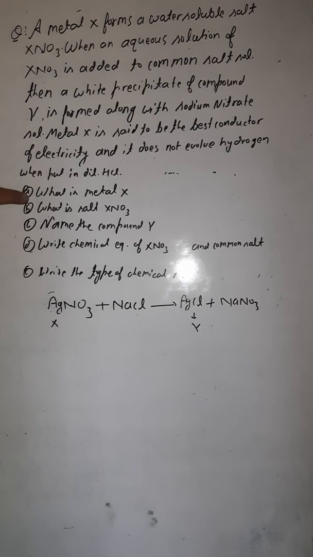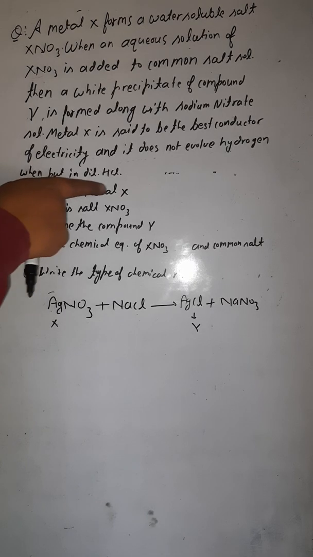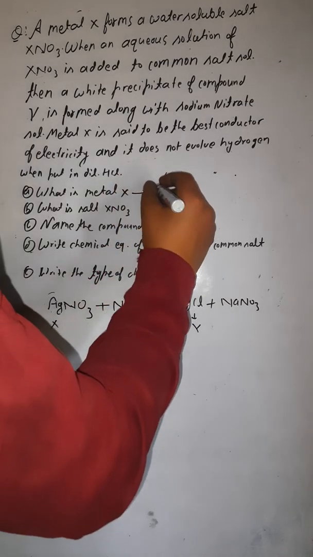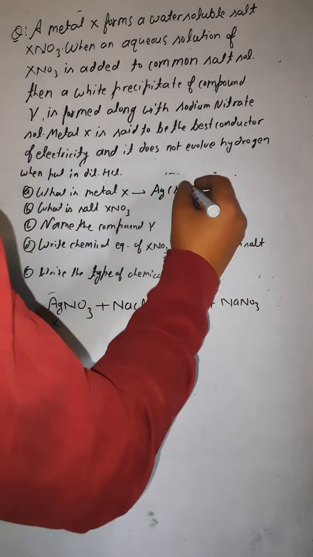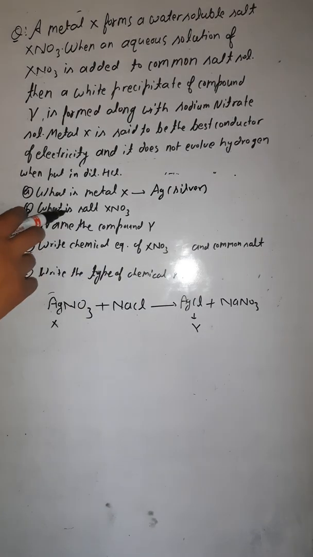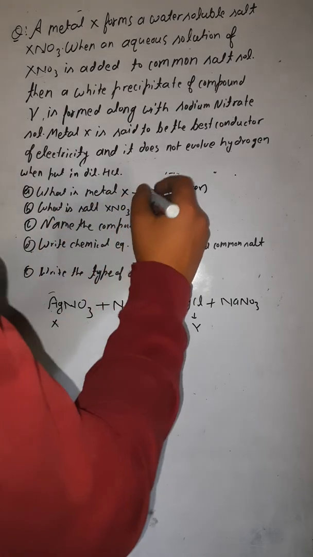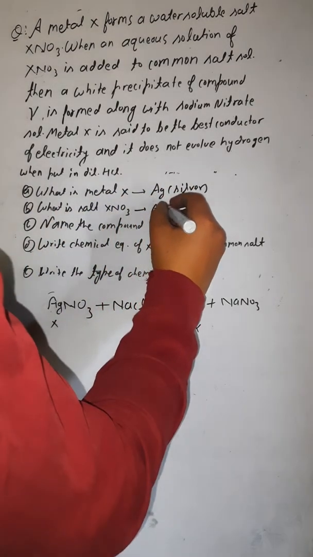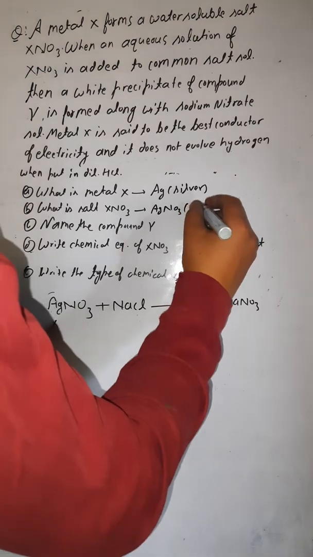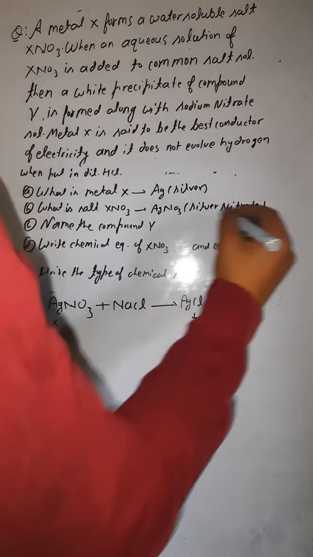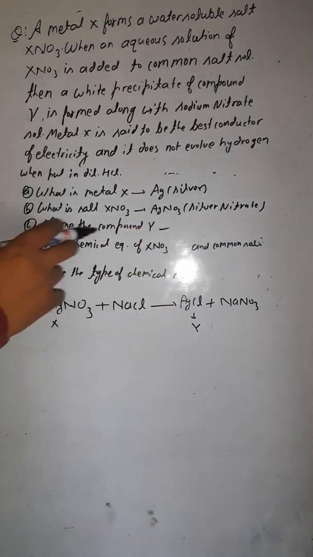Now let me answer the question. First, what is the metal X? Metal X is Ag, Ag means silver. This is the first answer. Second, what is salt XNO3? XNO3 is AgNO3, that is silver nitrate. Next, you have to name the compound Y.